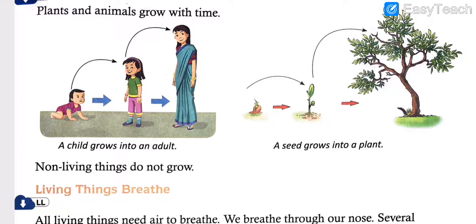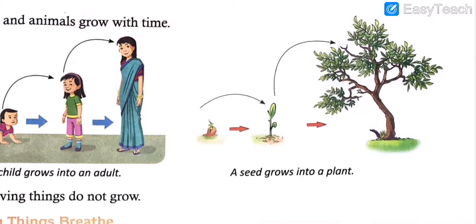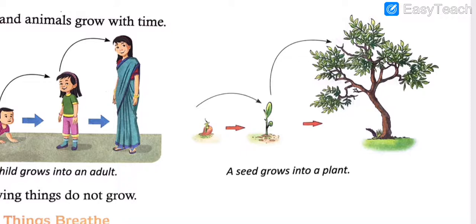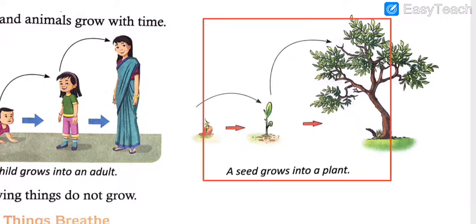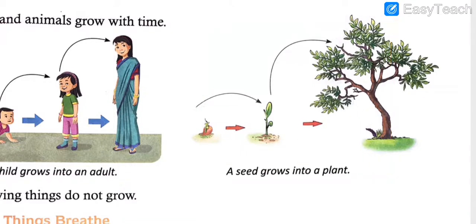This happens because human beings are living things. The same thing happens with the plants. I'll bring it into the center. Okay. So here in this picture you can see clearly that a seed grows into a plant.